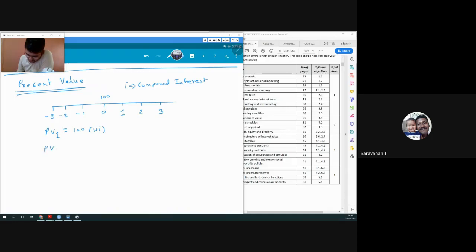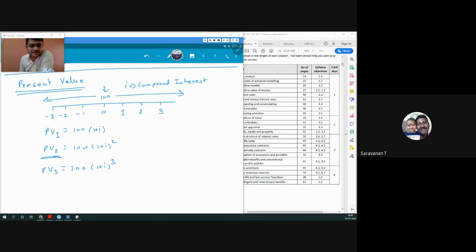Then present value at time 2 would be nothing but 100 into 1 plus I square. That means if I invest rupees 100 at time 0, what would be the value at time 2? That would be called its present value. Present value at time 3 would be 100 into 1 plus I cube. So I can find value at any given point of time in the future, and that would be called its present value. I can calculate present value before as well.